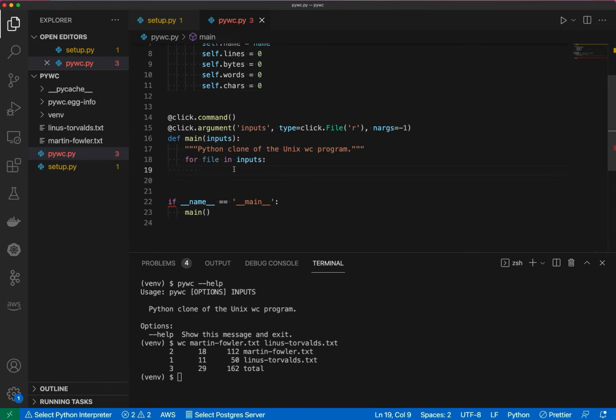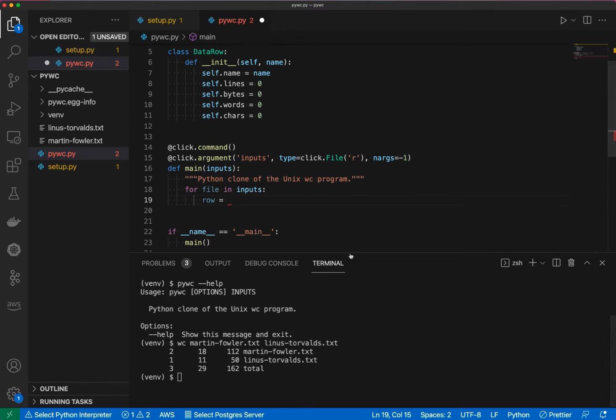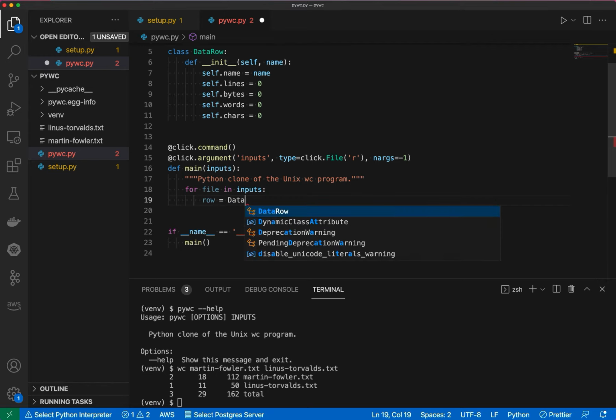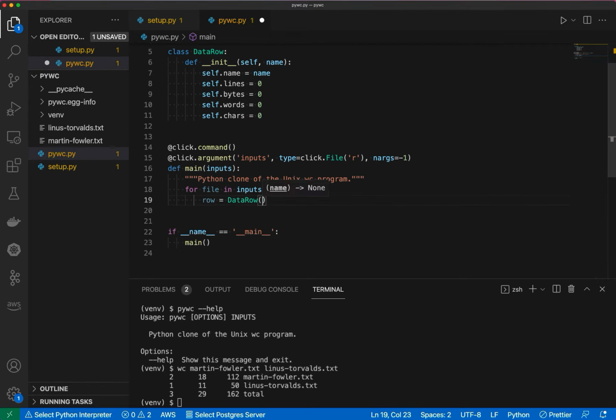So that means I can create an instance of my row class, and we'll say row is equal to data row, and then I'm going to pass it file and give it the name of the file, like that. So now I can iterate over each line in the file. So I can do a for line in file, reading 1 line at a time, conserving memory.